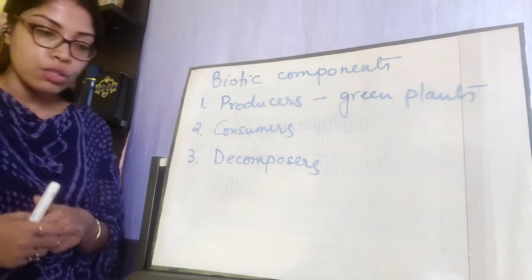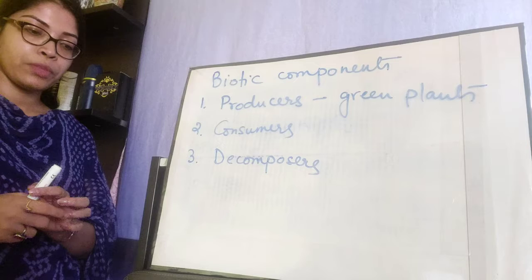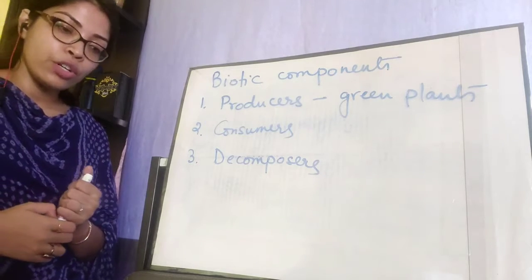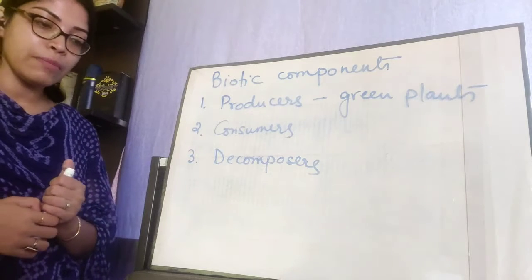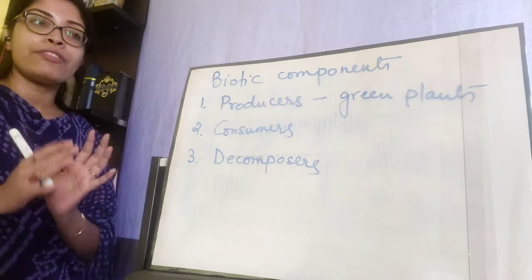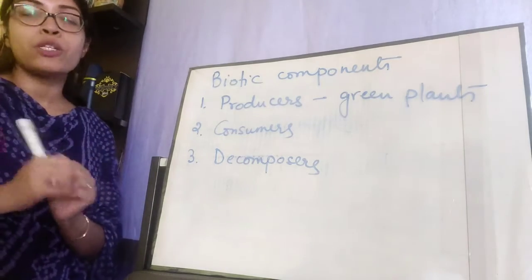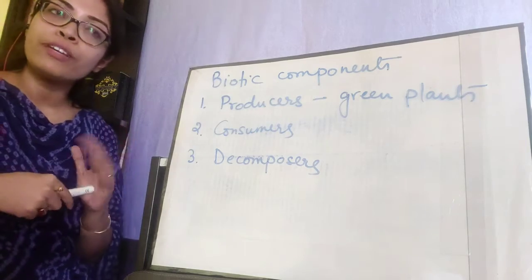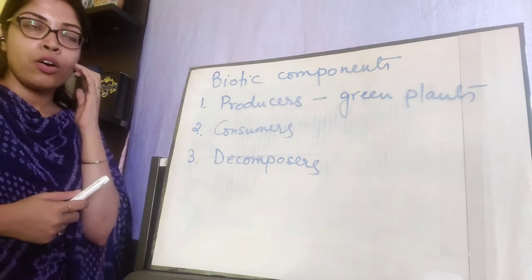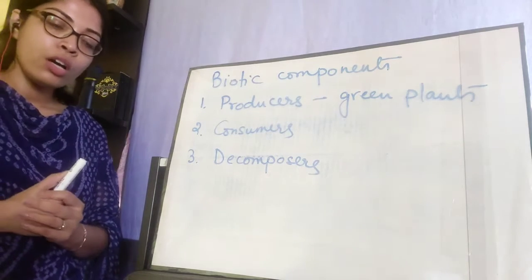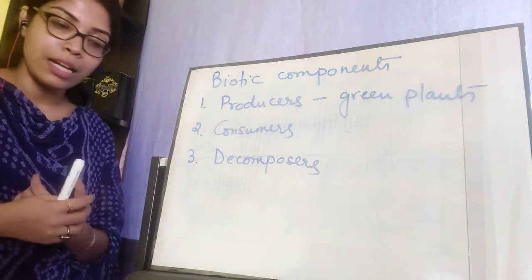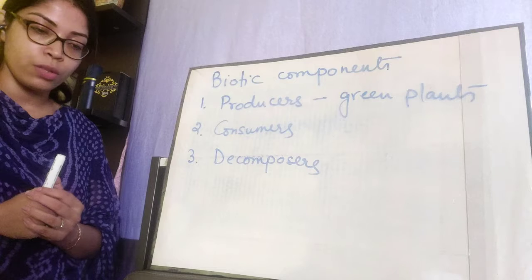So let's read about the producers from your book. All living organisms need energy for their survival. The ultimate source of energy on earth is solar energy. Only green plants have the ability to use this solar energy. No other living organism has the ability to trap solar energy, because only chlorophyll can do that, and chlorophyll is only present in green leaves. In no other organisms is chlorophyll found. So chlorophyll can activate the photon particles of the sunlight, which starts the process of photosynthesis.